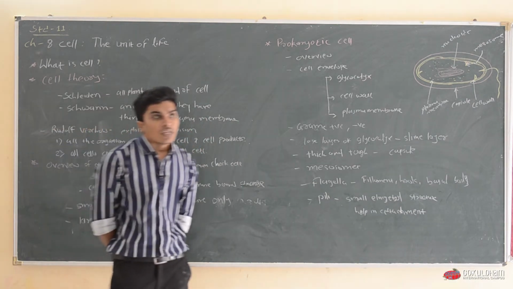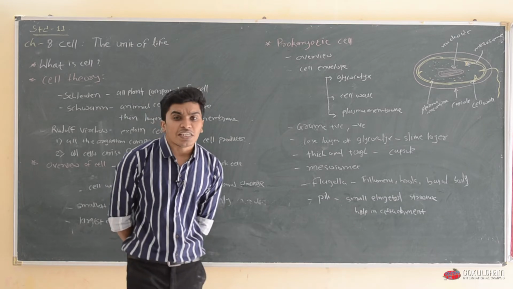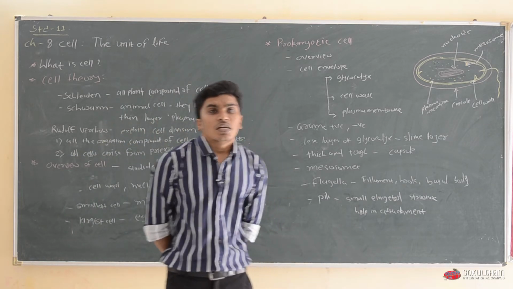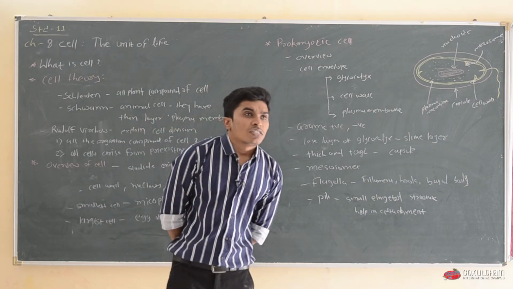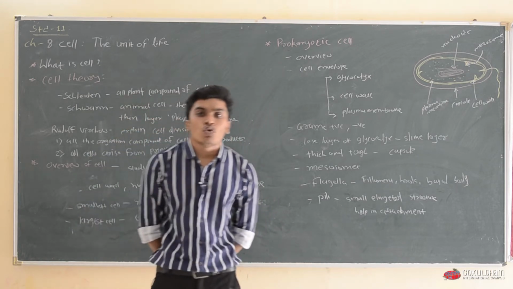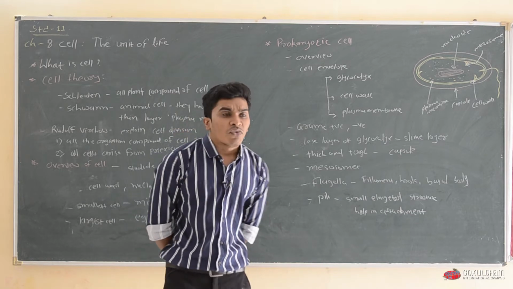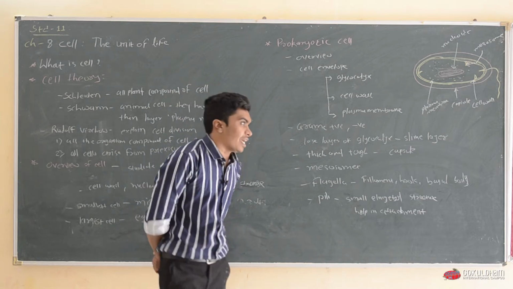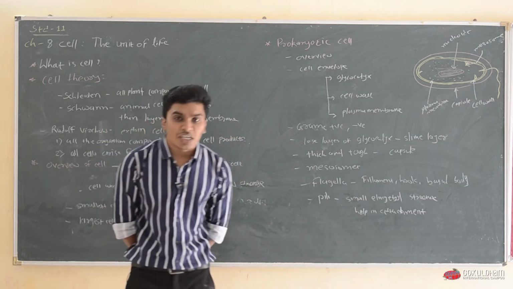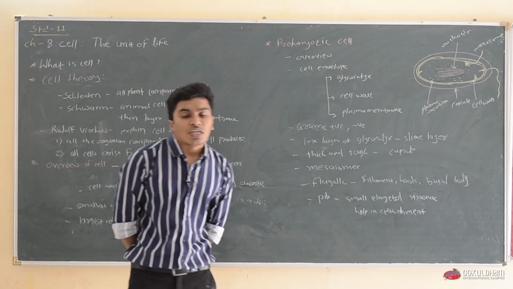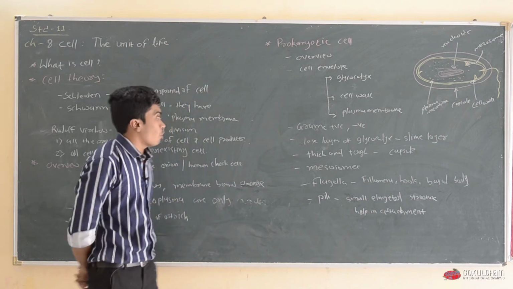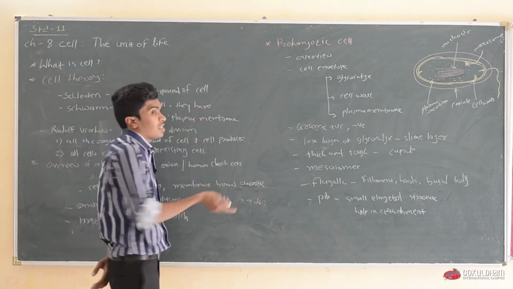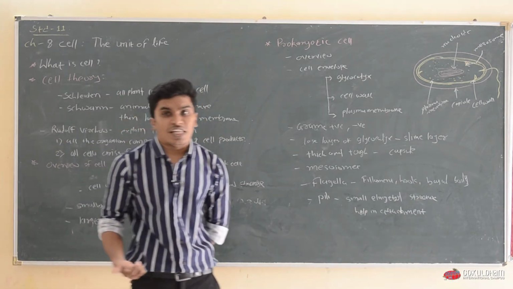In the 19th century, one great scientist, Anton van Leeuwenhoek, discovered the first living cell. Now you will say, sir, you forgot about Robert Hooke. But what Robert Hooke discovered as a cell is actually different from what we know as a cell.